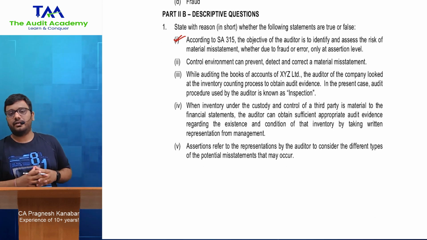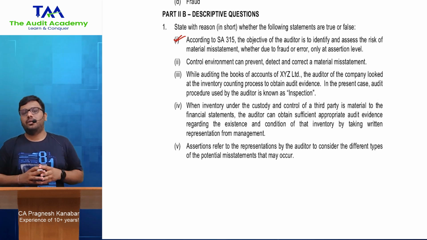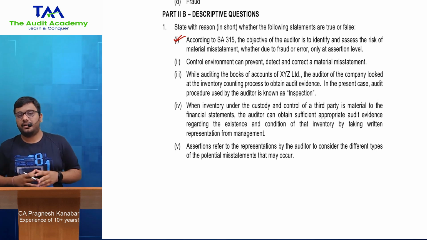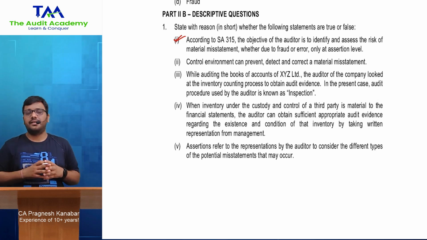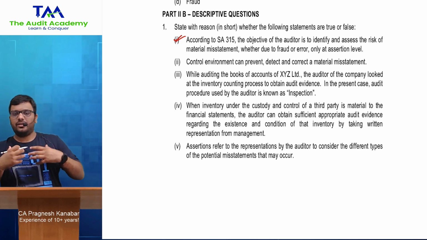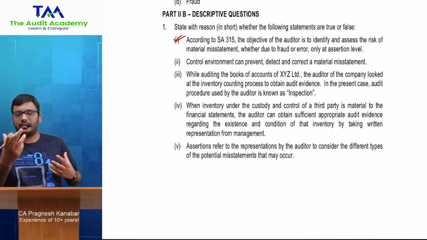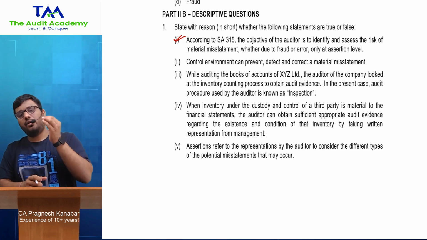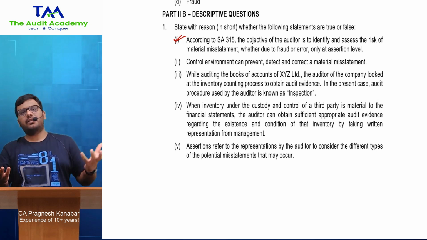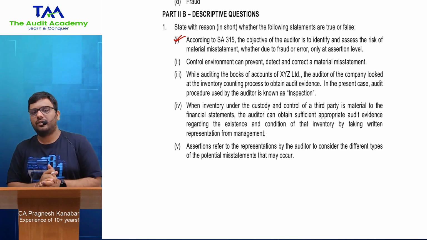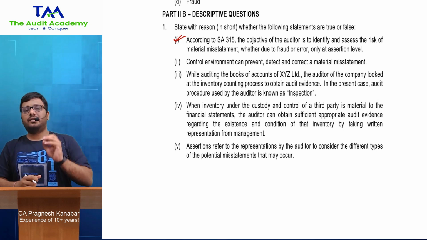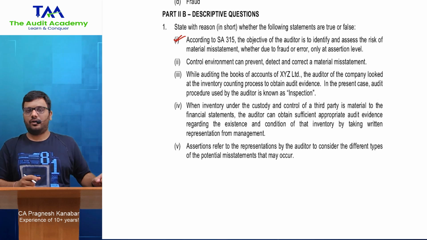Again, chapter 4, risk assessment and internal control. Control environment is nothing but the work culture which the management and TCWG, those charged with governance, maintain. Their attitude, action, awareness, approach, their honesty, their ethical behavior. Can I say if the control environment is good, like in Tatas, it is very good, I will not talk about Adani or Ambani, then can I say it can completely stop the fraud?